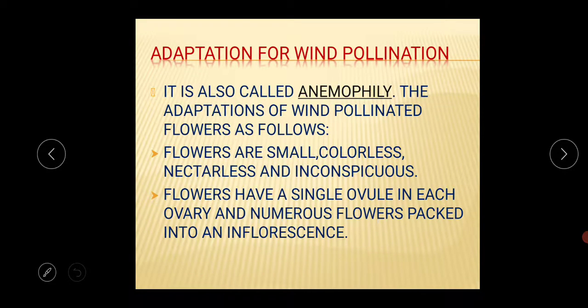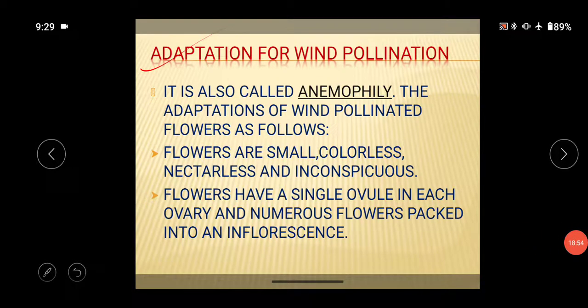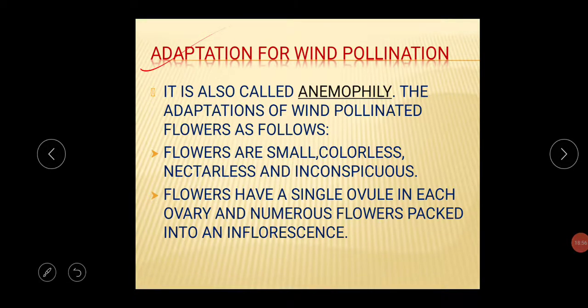Next is the adaptation for wind pollination. It's actually called anemophily. The adaptations of wind pollinated flowers are as follows. Some flowers adapt something in favor of wind pollination.